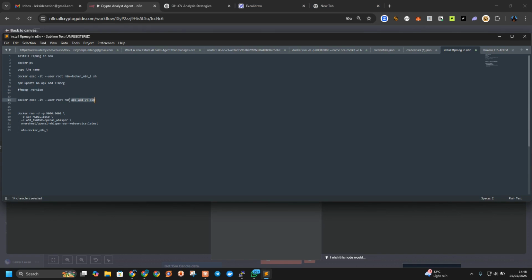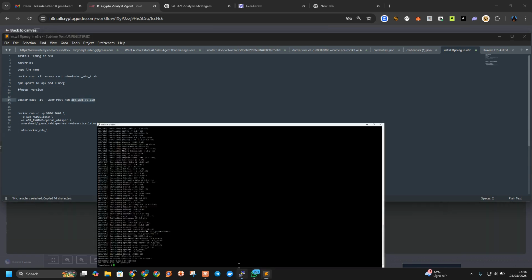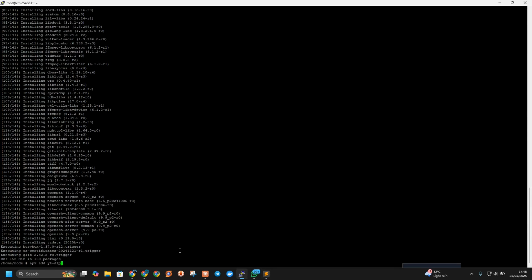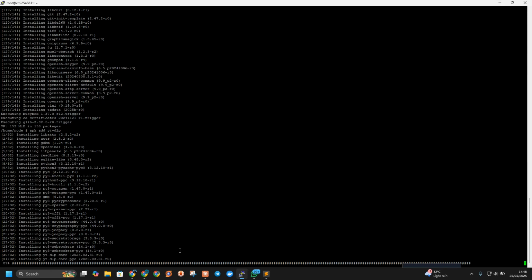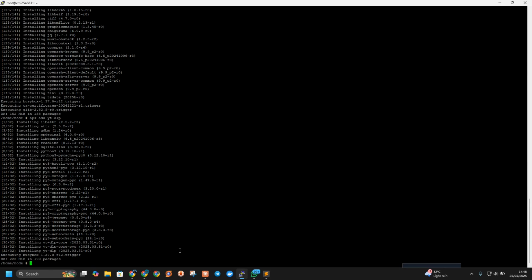Let me try apk add for this, since we are already in the root. Let us add this too. I think this is to download YouTube videos. I don't think it's going to actually work like that, so let's just leave it like that.